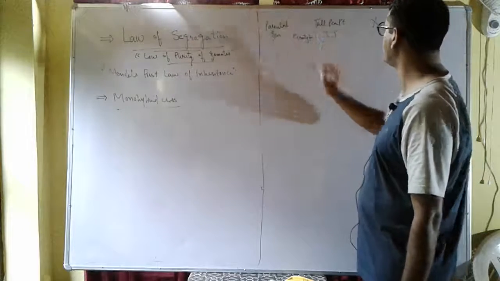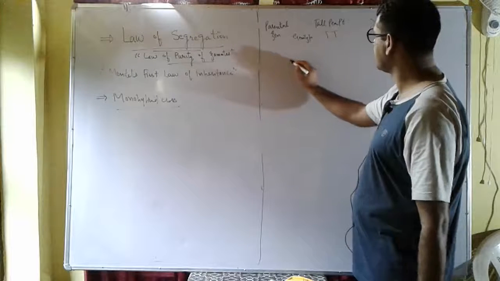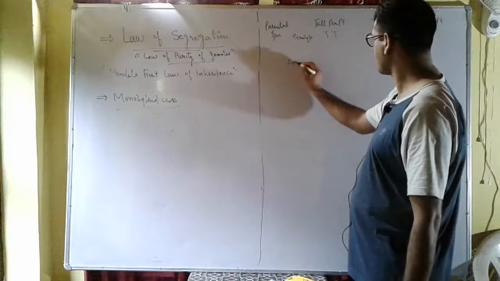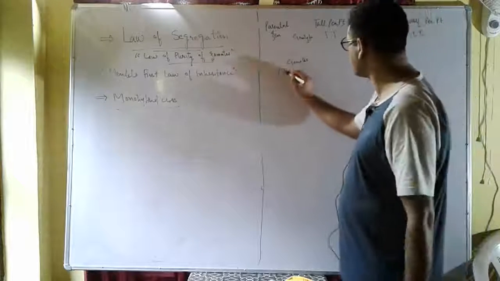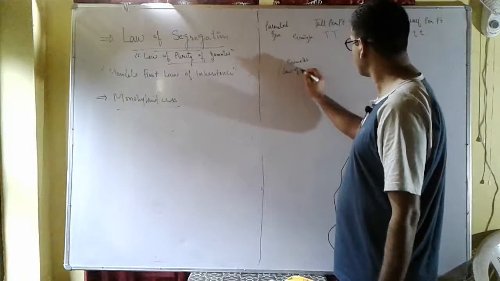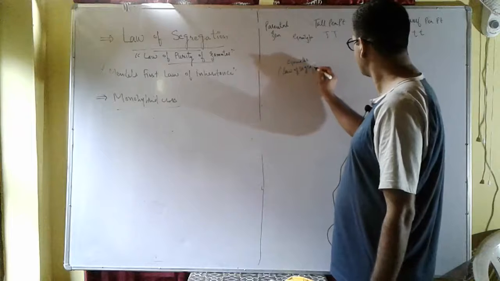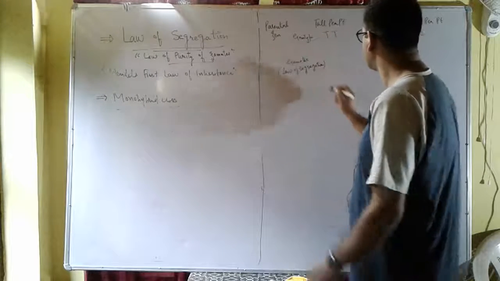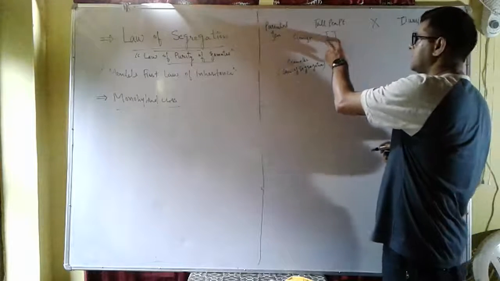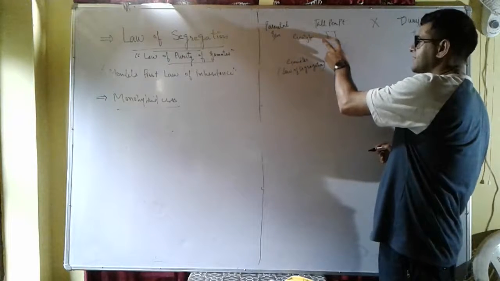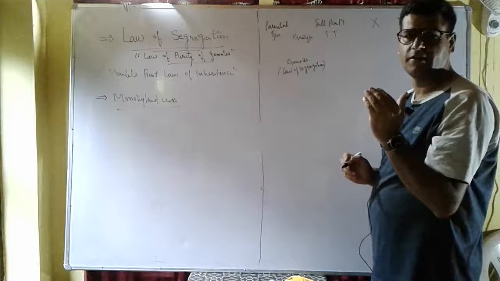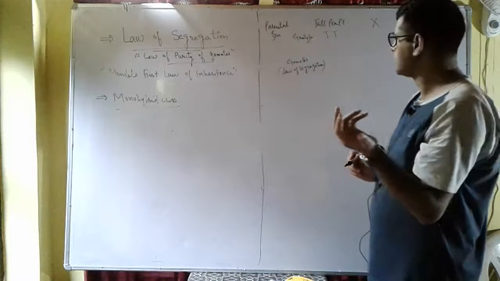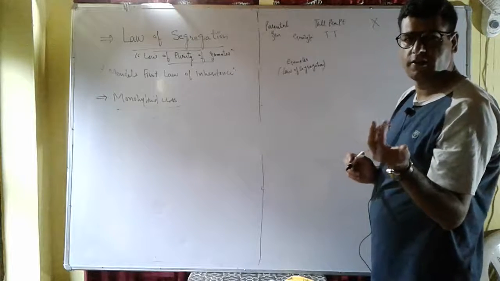Then gametes. So which law will be applicable? Law of segregation. That means the two alleles of a gene separate from each other at the time of gamete formation, and the gamete receives only one allele out of two alleles.